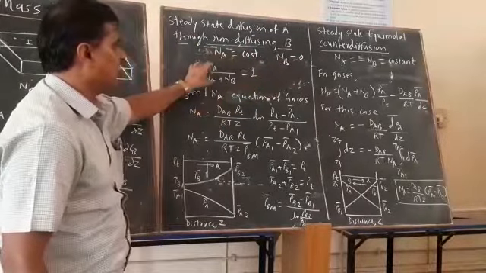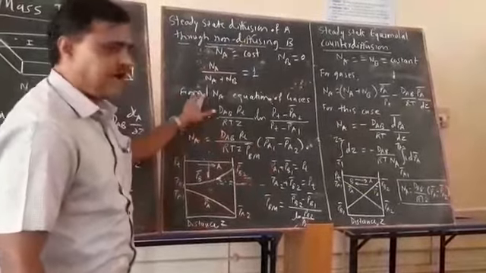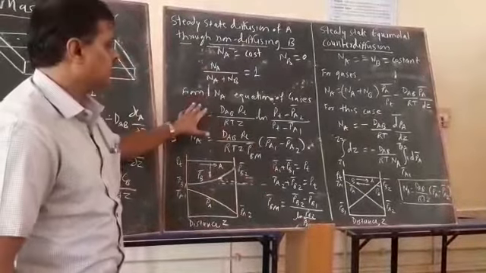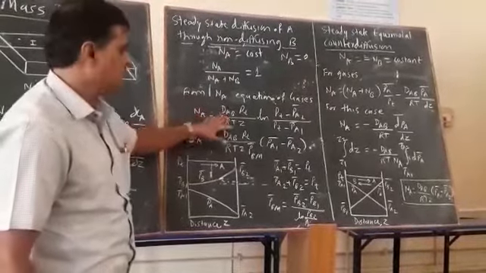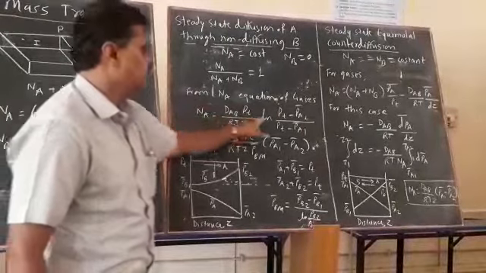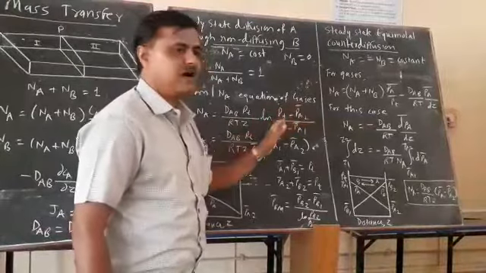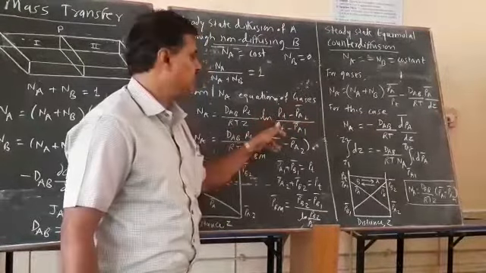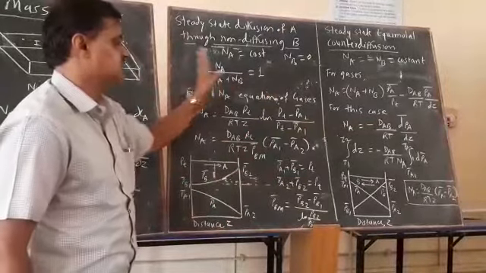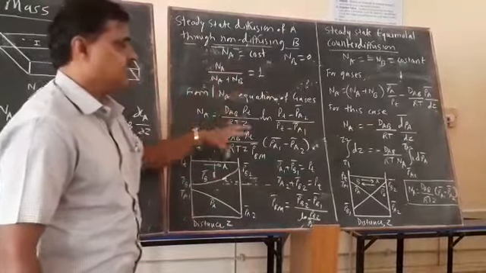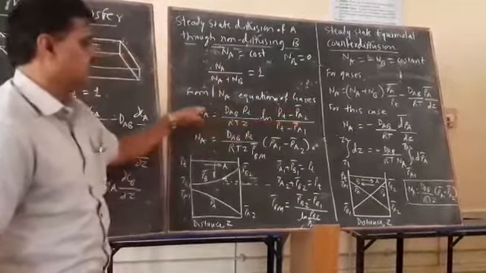Okay, Na upon Na plus Nb is equal to 1 we will be getting. As all of us know, for the gases we will be getting Na is equal to Na upon Na plus Nb into dAb Pt upon RTZ, ln of Na upon Na plus Nb into Pt minus Pa2 bar upon Na plus Nb into Pt minus Pa2 bar. For this case, if you apply Na upon Na plus Nb, then it will be 1, and in the gaseous equation if you put this value as 1, you will be getting this equation.